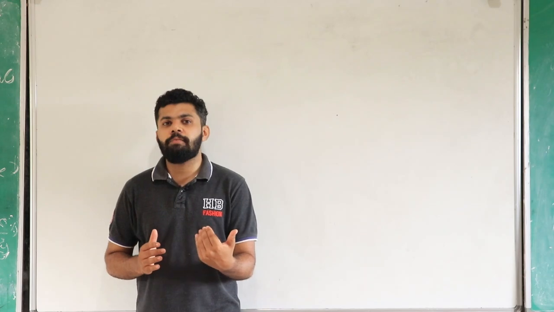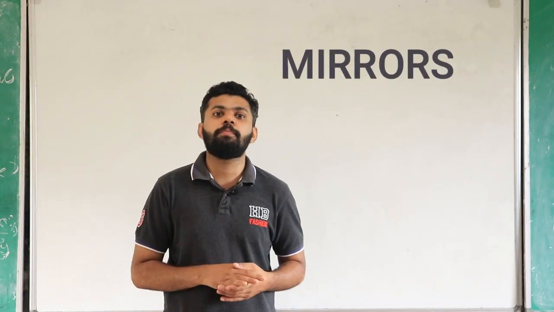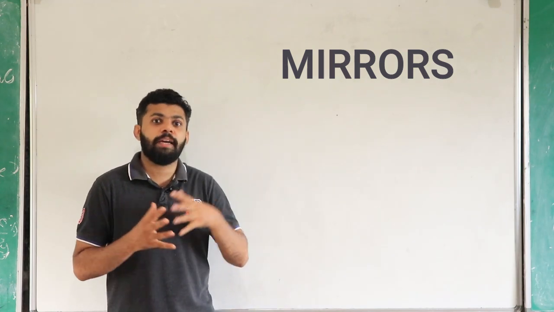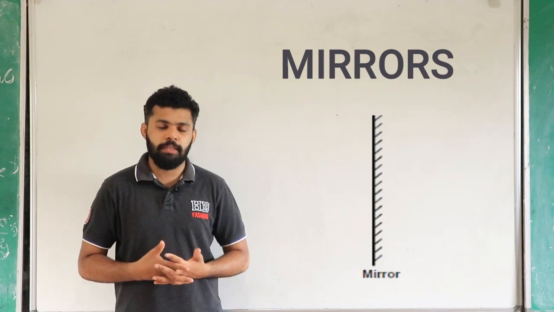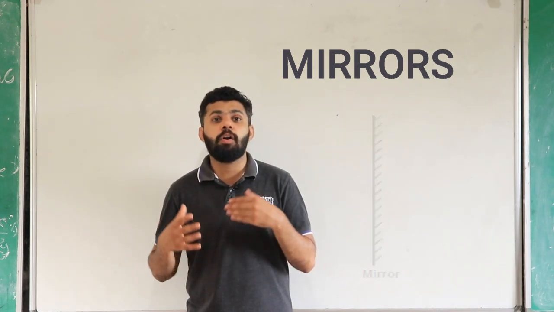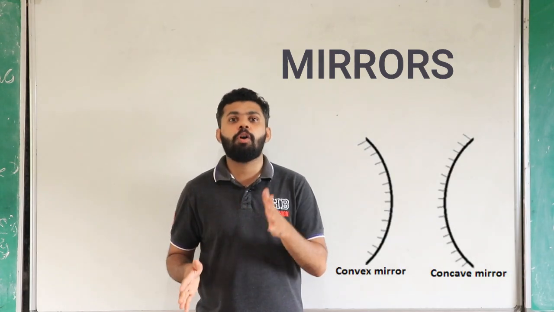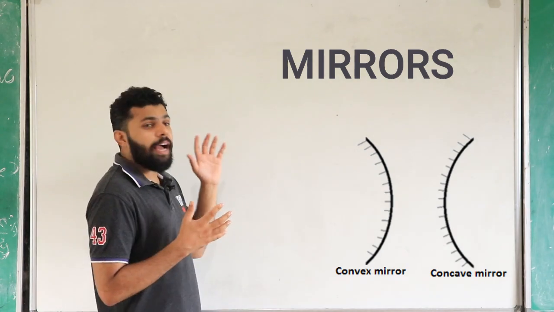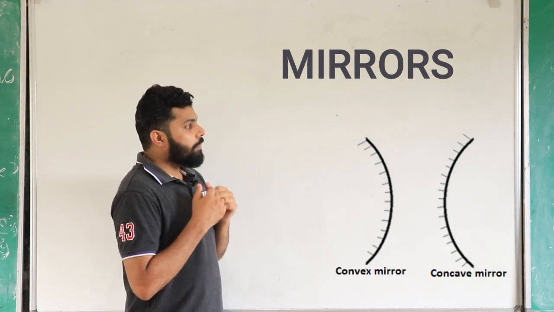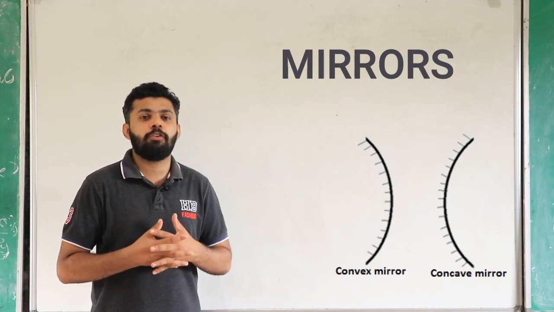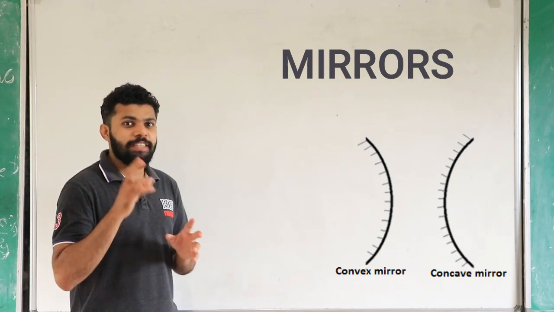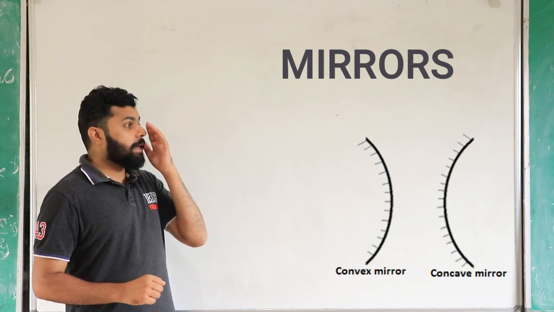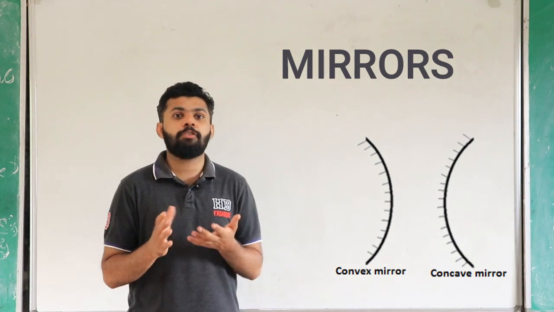Then next we can look at mirrors. There are 3 types of mirrors. The first one is the common plain mirror, which you can see in the almirah of your room. The second one is the concave mirror, and the third one is the convex mirror. The second and third have a spherical shape, so these are called spherical mirrors. This is very important. We are going to study the spherical mirrors in this chapter. The spherical mirrors are of 2 types, the concave mirror and the convex mirror.